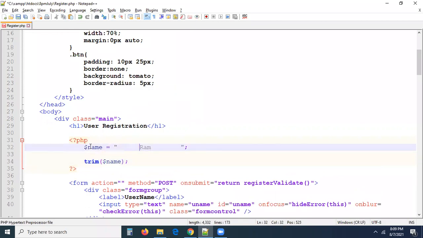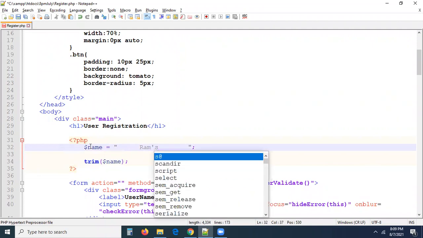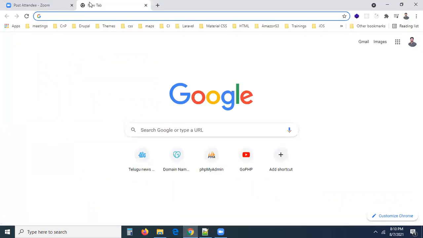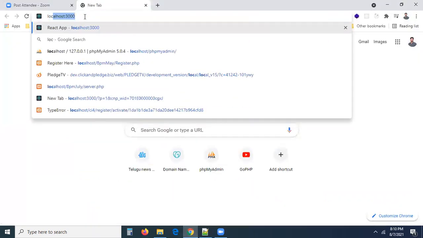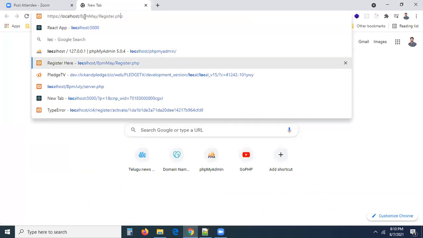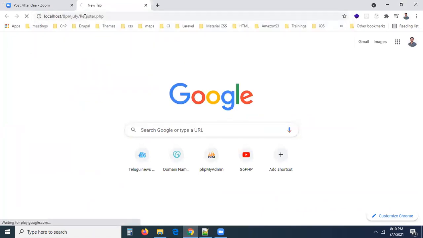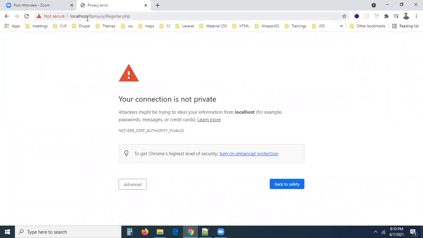Sometimes the name may contain apostrophes, or sometimes you may enter an h1 tag and its closing tag, something like this. I already explained all these in the string library. Again, I'm saying remember: if any user enters a name with a tag, will you accept it? Now in your registration form, go to localhost and execute register.php.